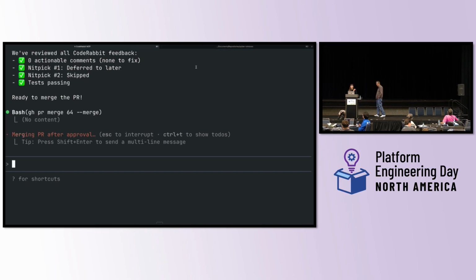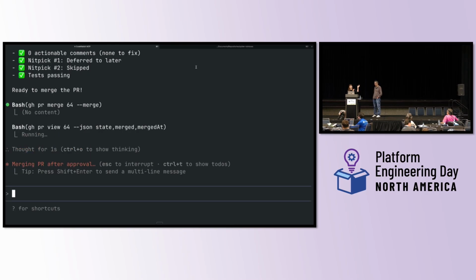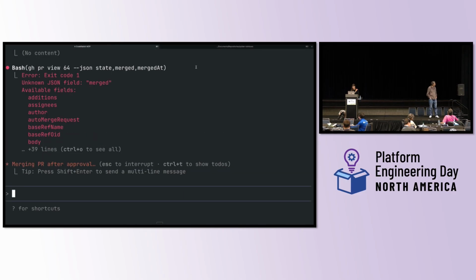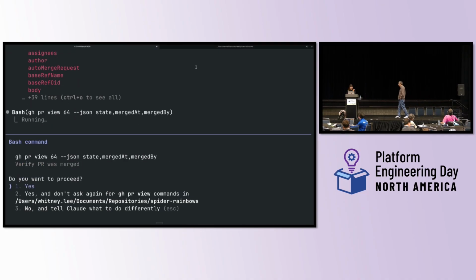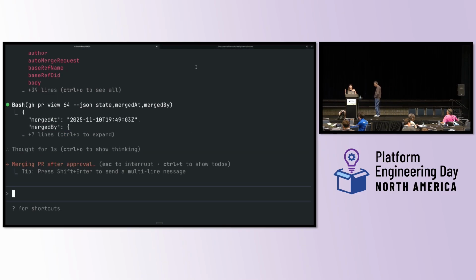And once we merge the PR, then I have Argo CD. It's going to go first through GitHub Actions. It's going to build a new image. It's going to change the configuration. Argo CD has picked up the change. And I have a GitHub webhook set up to trigger Argo CD to sync. So it should all be pretty quick, as quick as these things can possibly be. And then meanwhile, I'm going to need to remember as a developer that I want to clean up the branch that I'm on and make sure I'm back on main. So I'm going to be working on that while Viktor